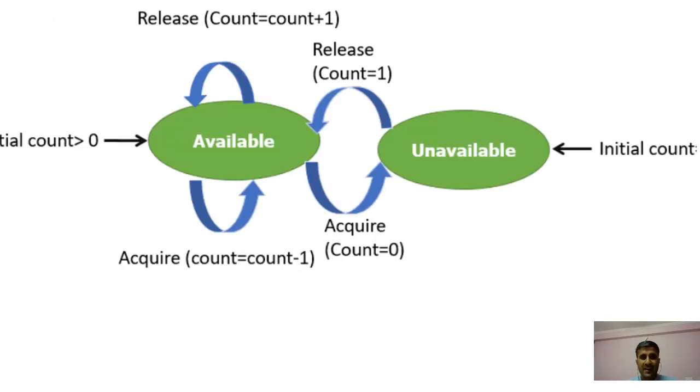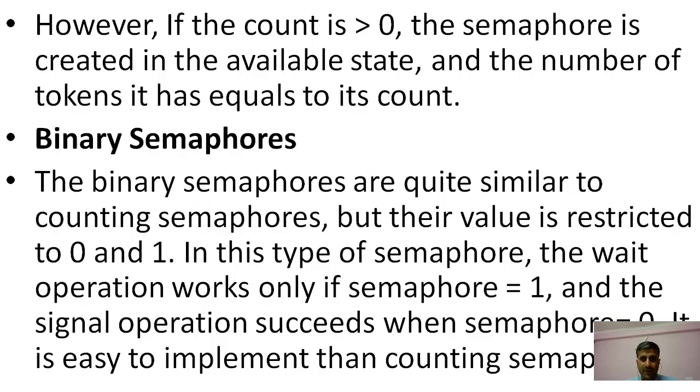So here you see the count is equal to count plus 1 on release. If the initial count is 0, then it is unavailable; acquire makes count equal to count minus 1 at the time of execution. However, if the count is greater than 0, the semaphore is created in the available state, and the number of tokens it has is equal to its count, right? So what happens if the count is greater than 0?